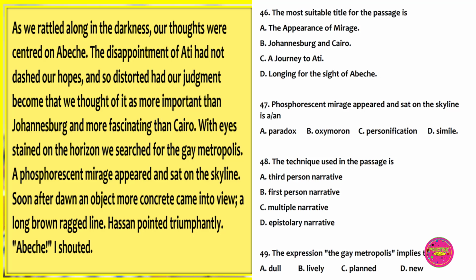Question 49. The expression, the gay metropolis, implies that it is A. Dull, B. Lively, C. Planned, D. New. The correct answer to this question is B. Lively.